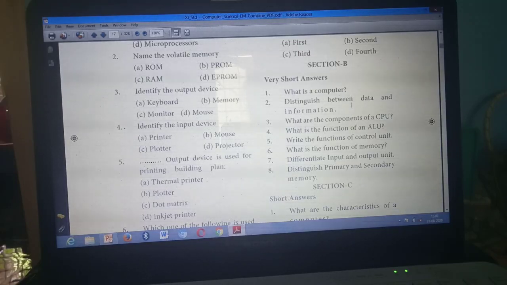Have you all marked? Have you written? Second question: Distinguish between data and information. Page number 4.